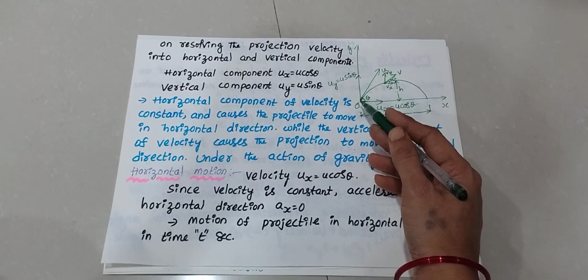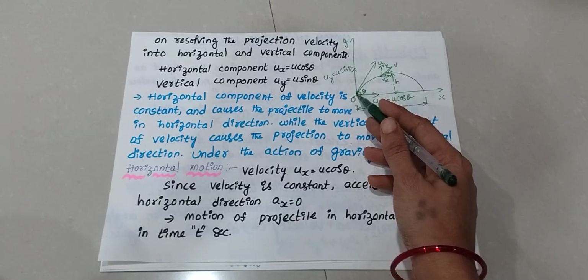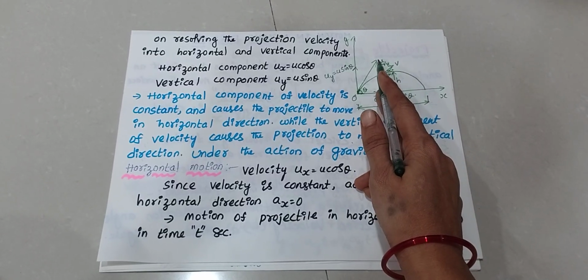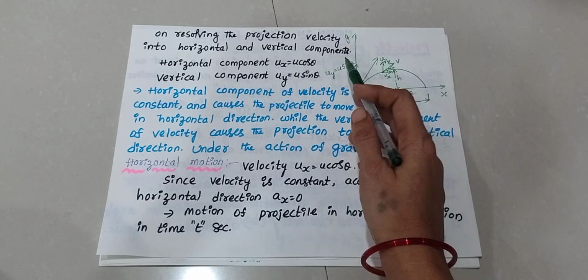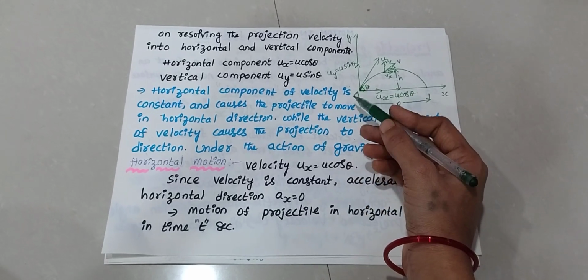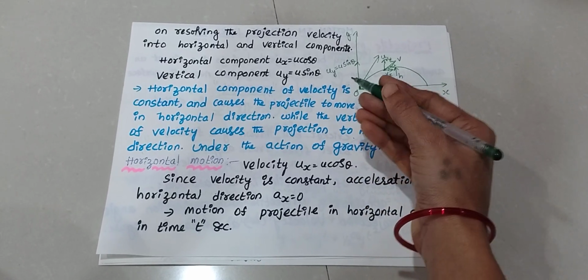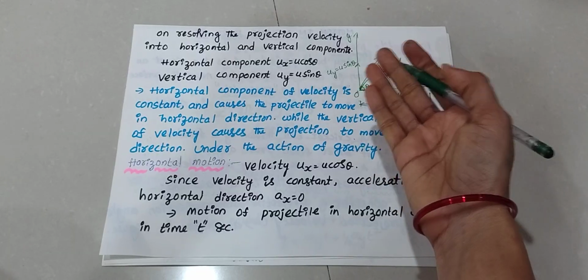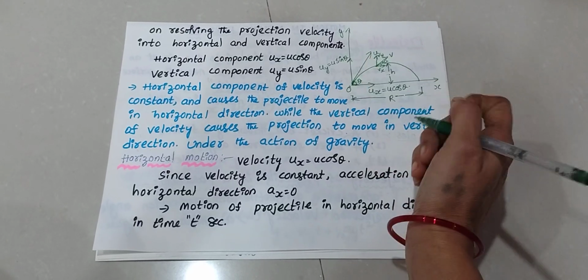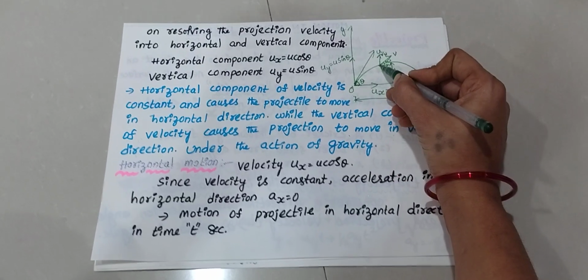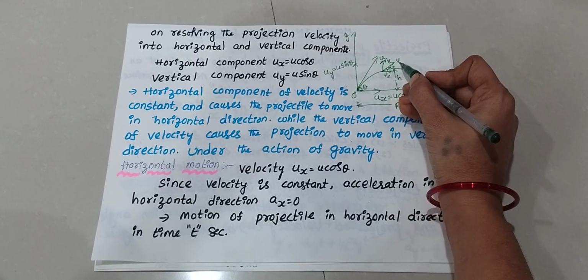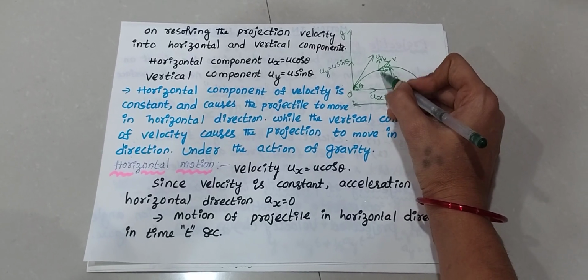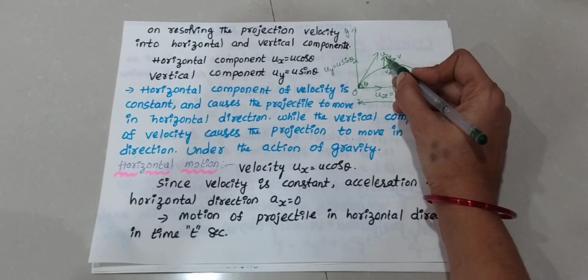Here this is the origin. At this place the velocity is u, along the x-axis u cos theta, along the y-axis u sin theta. The body is projected into the air. Here let us consider that at this place the velocity is v, with components vx along the x-axis and vy along the y-axis.